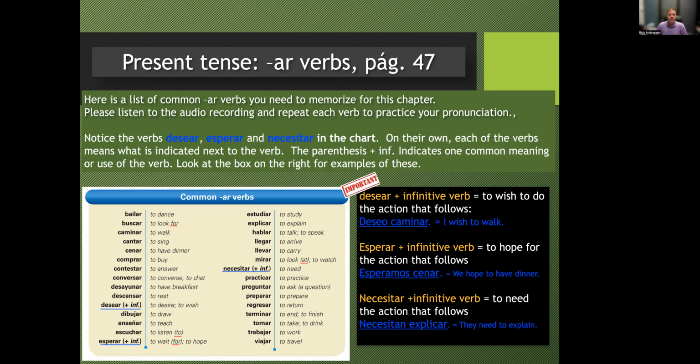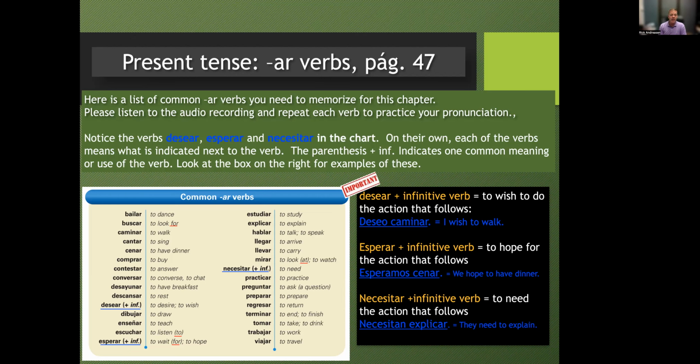Practicar, to practice. Preguntar, to ask a question. Preparar, to prepare. Regresar, to return. Terminar, to end, to finish. Tomar, to take, to drink. Trabajar, to work. Viajar, to travel. Okay, muy bien.